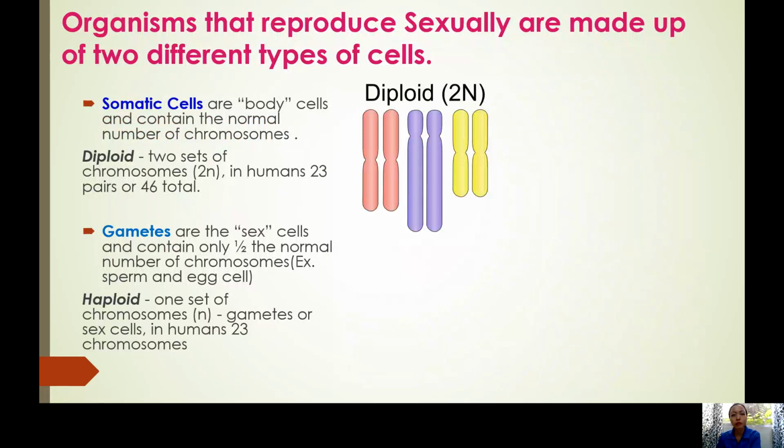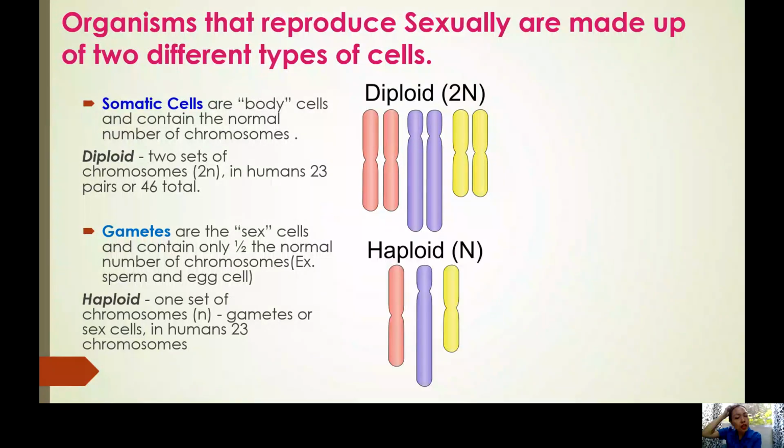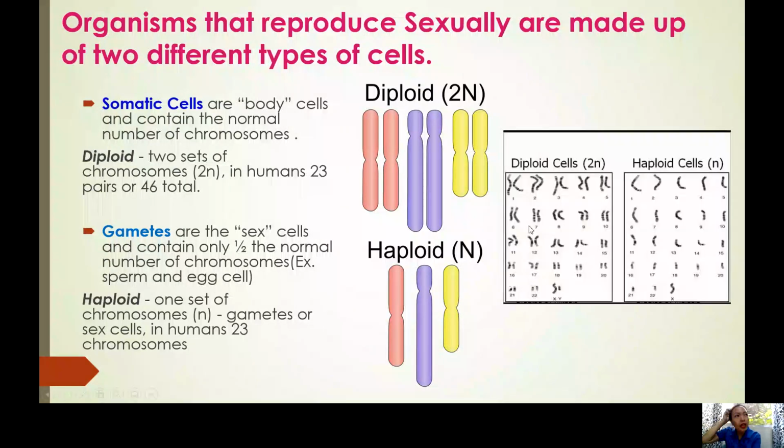Okay. This is a diagrammatic representation. So the one in yellow is all 23. And the other pair side is 23. So that's how we say diploid. And the mathematical representation is 2n. Why? Because n represents the 23, 2 times 23, so that is 46. Haploid is just one copy. So as you can see, the haploid is in the egg cell and in the sperm cell.